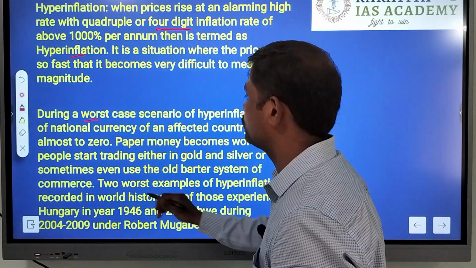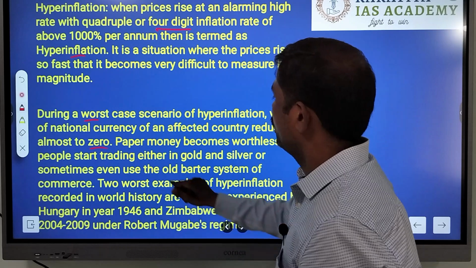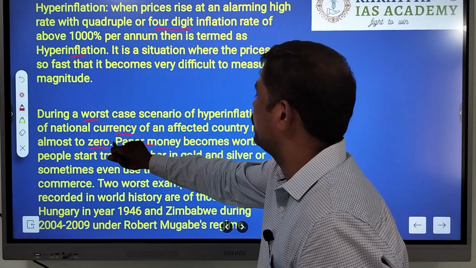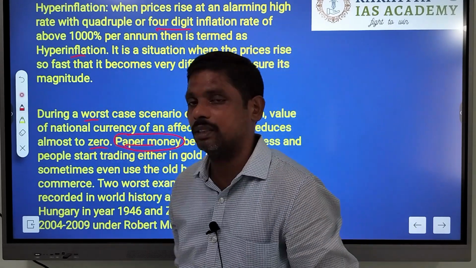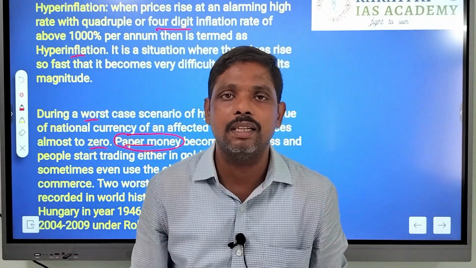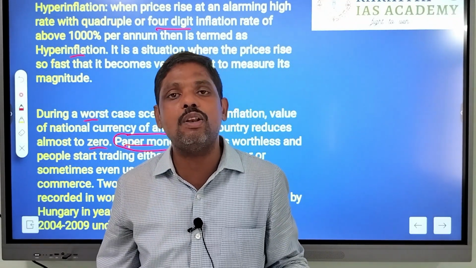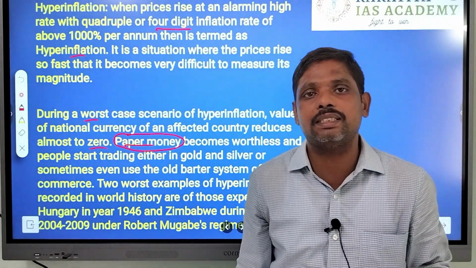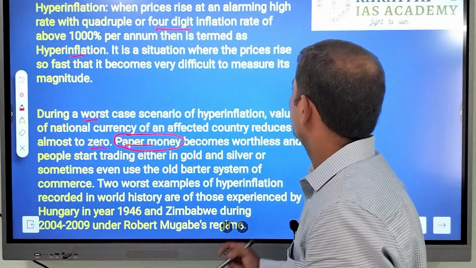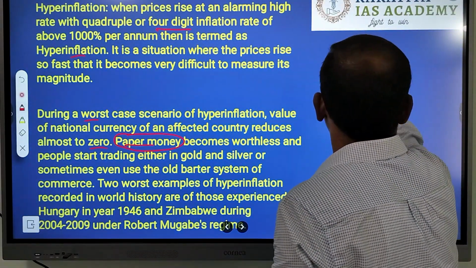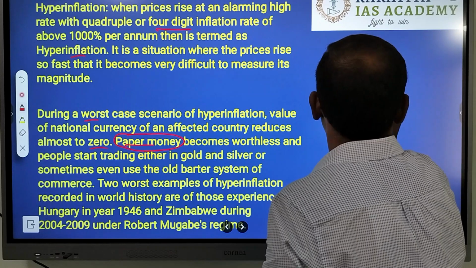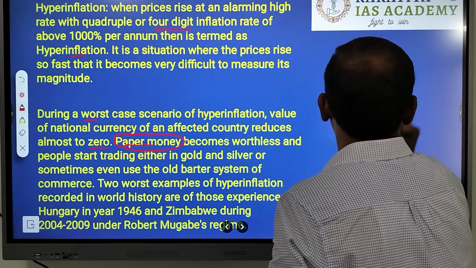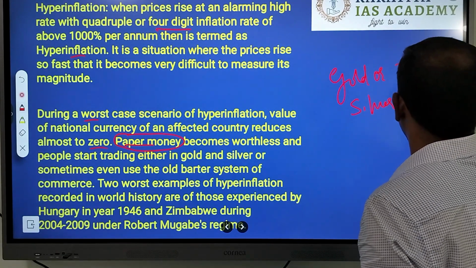The currency becomes worthless. In such a condition, what will be done? Either gold or silver will be used for trading.